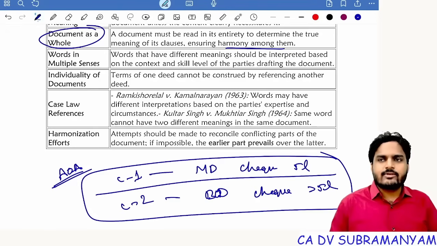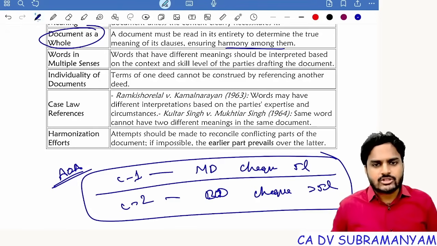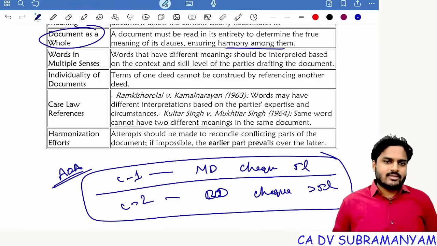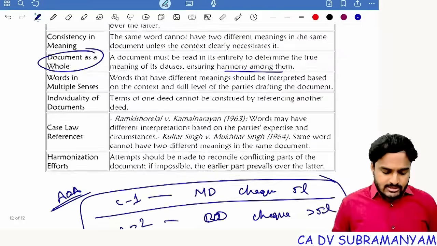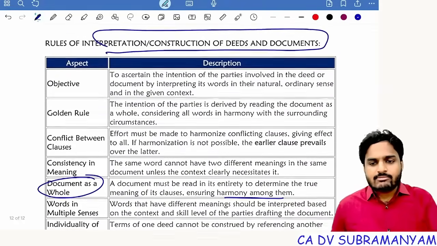So for checks with an amount up to 5 lakhs, MD is sufficient. For checks with an amount exceeding 5 lakhs, MD alone is not sufficient. Board resolution is required. Getting my point, students? So with this, interpretation of statutes revision is over.